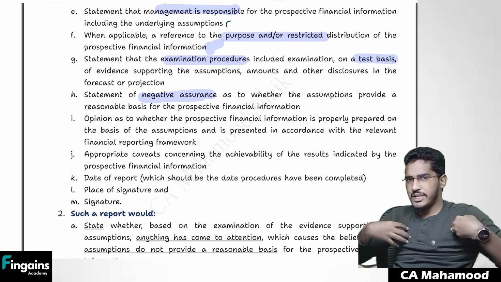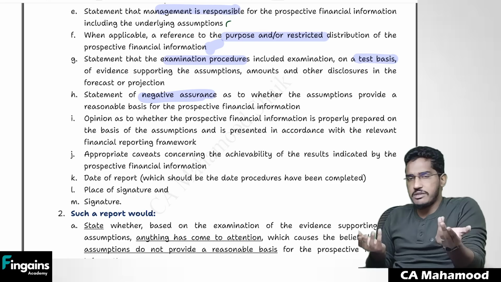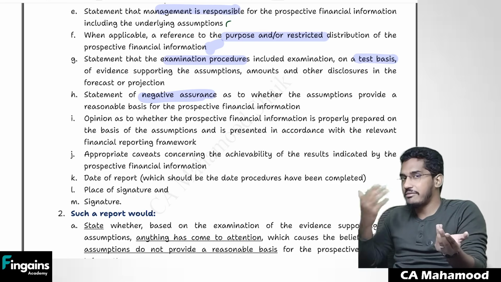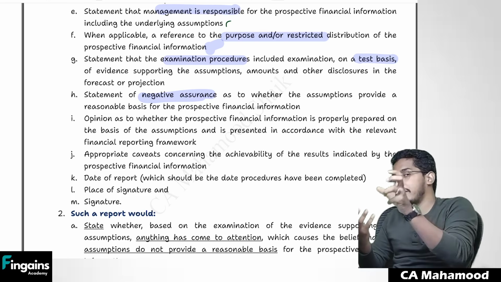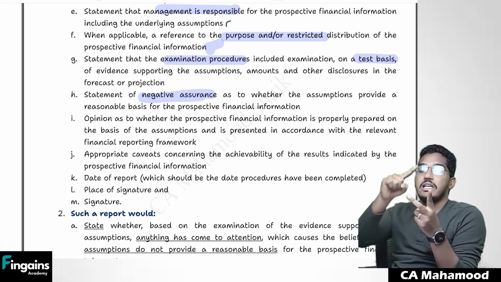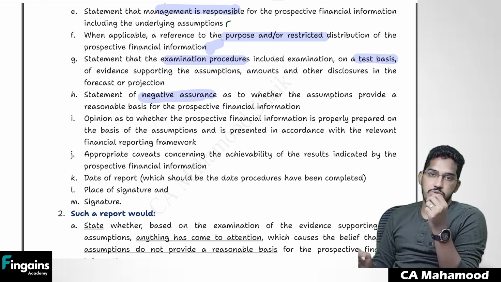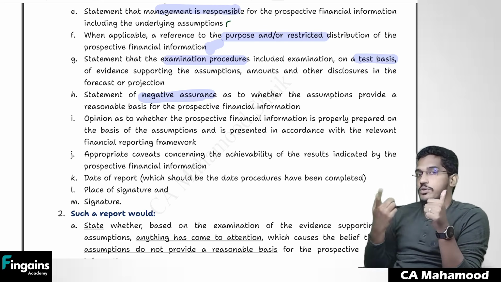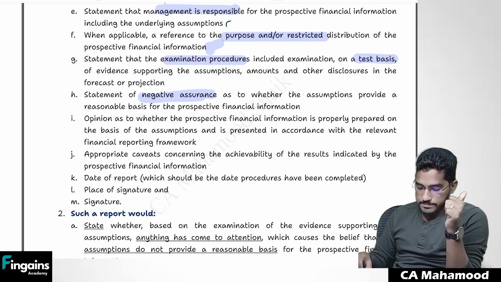So nothing has come to my attention which makes me believe that this information is wrong. So indirectly, I'm telling everything is correct only, but I'm saying it in a little bit negative way. So in assurance engagement also, we give negative assurance. Even in review engagements also, we give negative assurance. But in audit, we give positive assurance. We straight away say it.